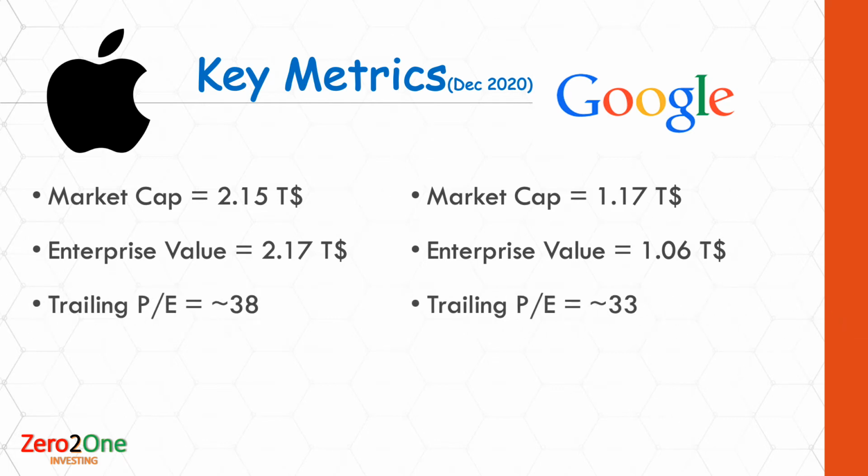So the price to earnings ratios of both the companies are very similar, with Apple slightly higher in comparison to Google, whereas there is a whopping difference in the price to book ratio between the two companies. One of the biggest reasons why Apple has a higher price to book ratio is the share repurchases it has been doing, which I'll be discussing in the coming minutes.